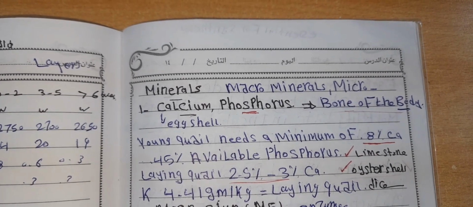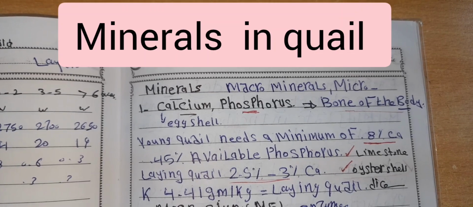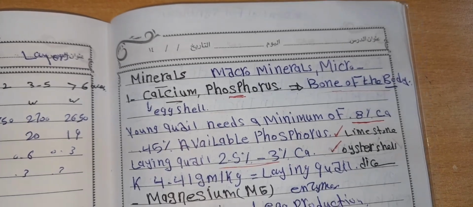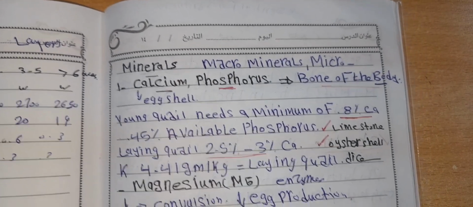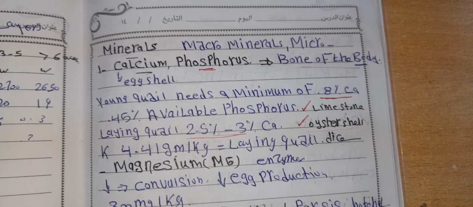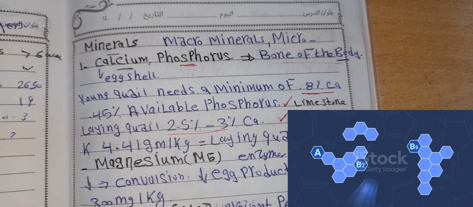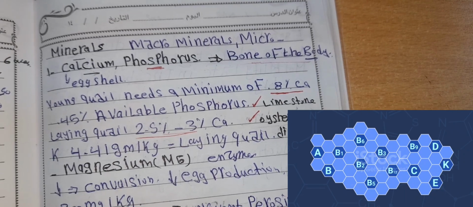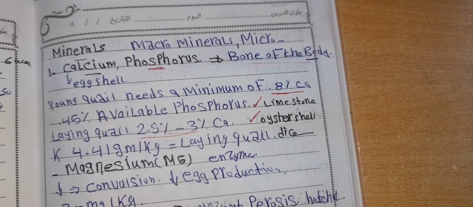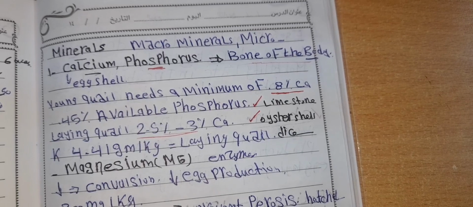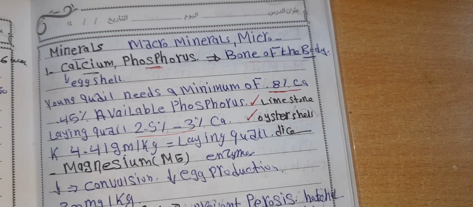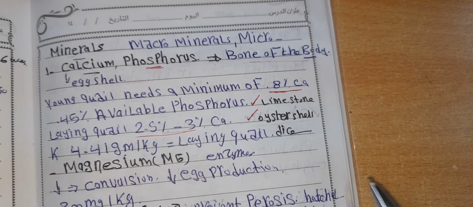Hi everybody, today we will talk about minerals in quail. We will focus on macro minerals, calcium and phosphorus, which are essential for bone, body weight and egg shell. Young quail needs a minimum of 0.8% calcium and 0.45% of available phosphorus. The sources of calcium and phosphorus are limestone and oyster shell.